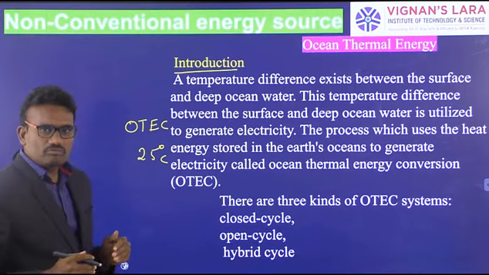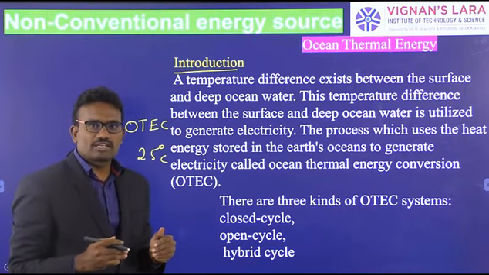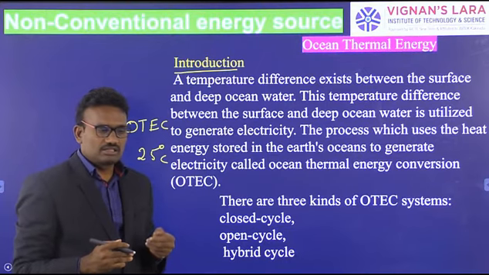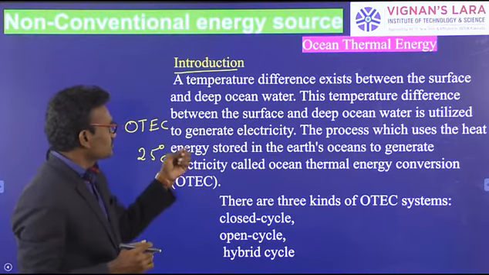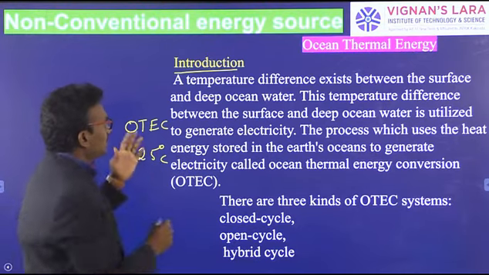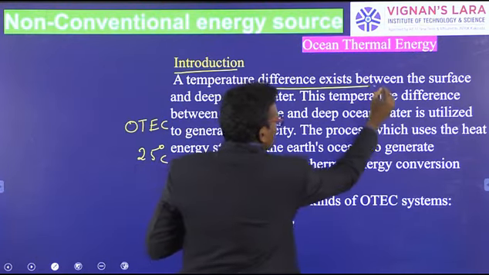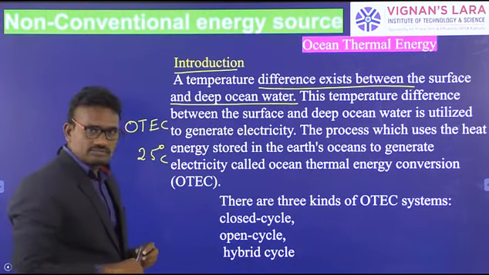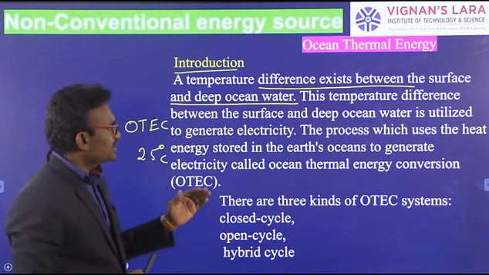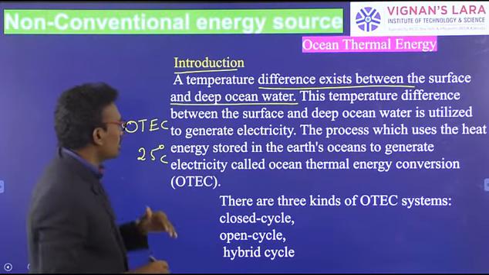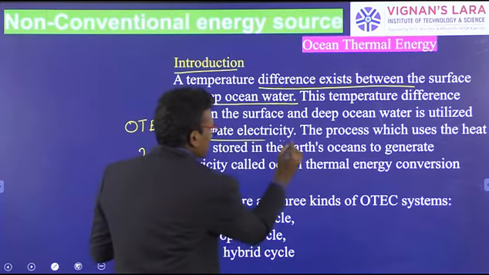When the minimum temperature difference of 25 degrees exists, electricity can be created. The temperature difference between the surface and the deep ocean water is utilized to generate electricity.